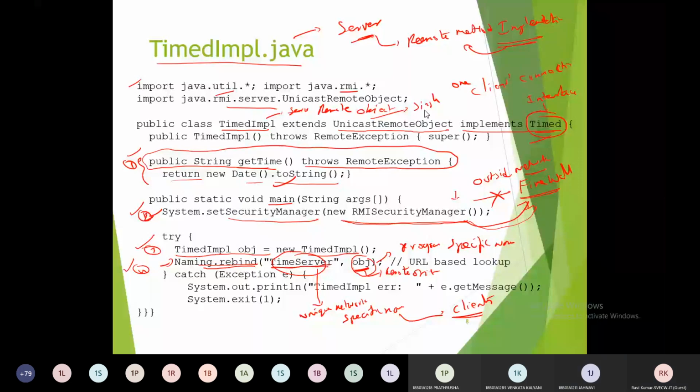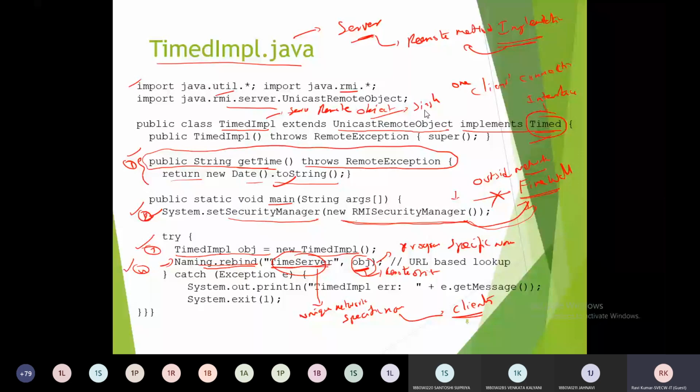No. Why does the TimedImpl class provide a definition for the remote methods? Because it is implementing the Timed interface. Very good. So because the TimedImpl class implements Timed, which consists of the remote methods,